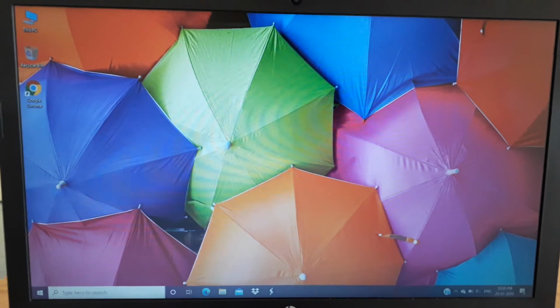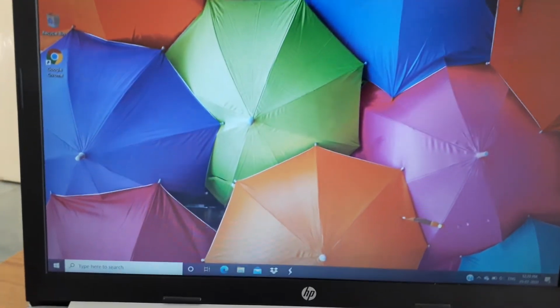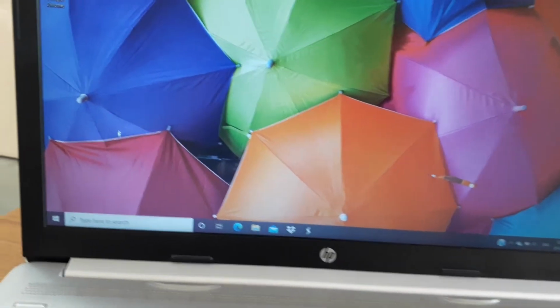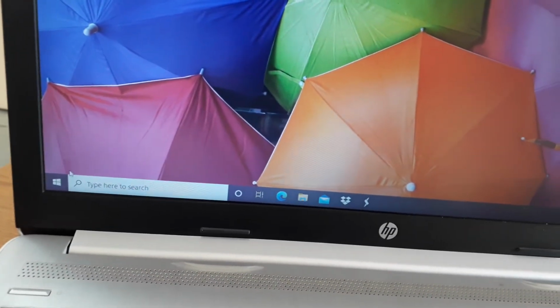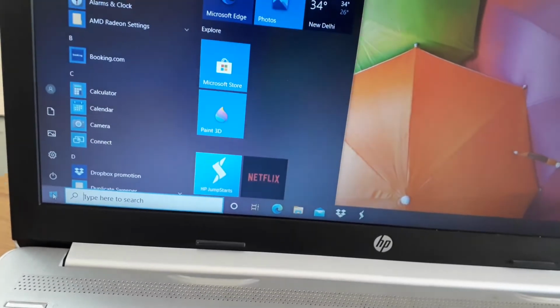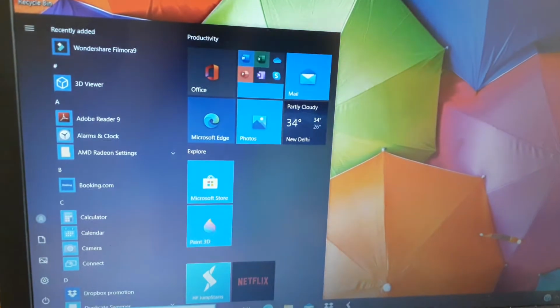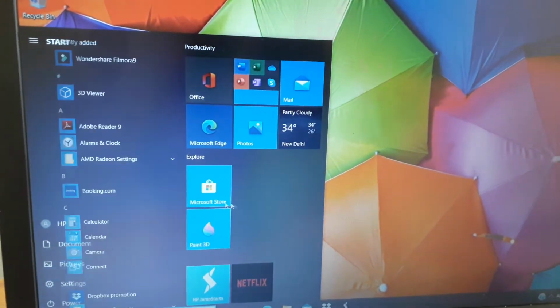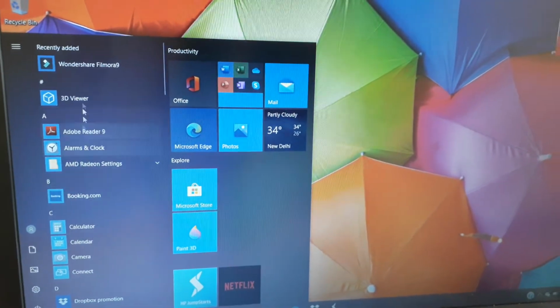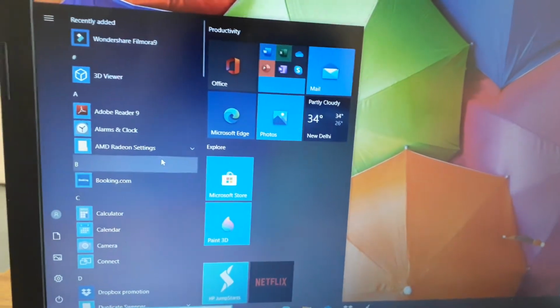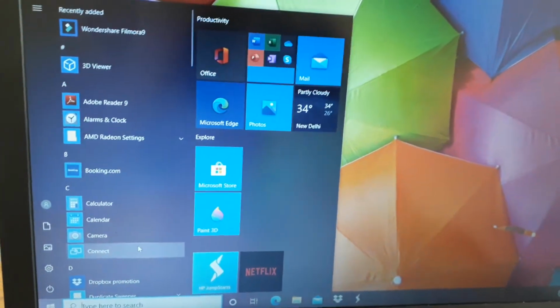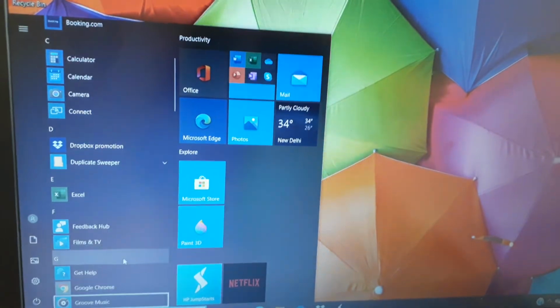Okay. Now I am showing you in practical also. So this is the cursor and I am clicking on the start button. Here you can see all the recent apps I am using. Okay, and I can scroll down and we can see all.